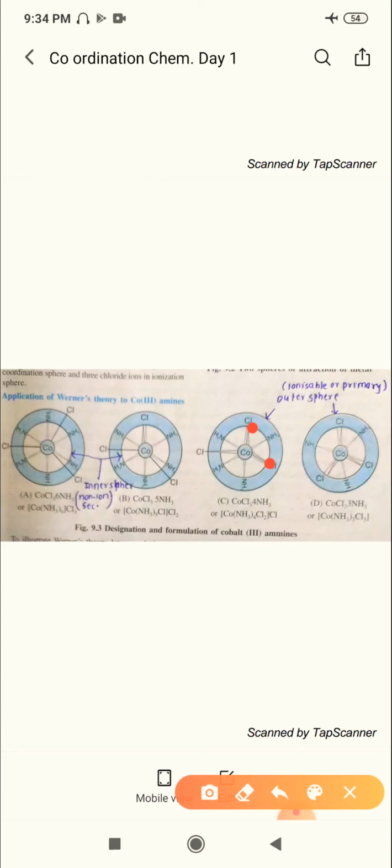Then the same for the last compound, [Co(NH3)3Cl3]. No ions are present outside the square bracket, which indicates these 3 chlorine atoms, 1, 2, 3, satisfy both primary as well as secondary valency. So all the ions and molecules of Co(NH3)3Cl3 are present in the inner sphere. So this is all about the application of Werner theory.